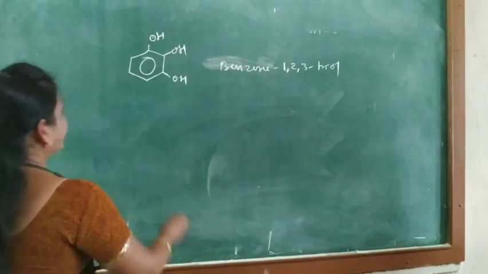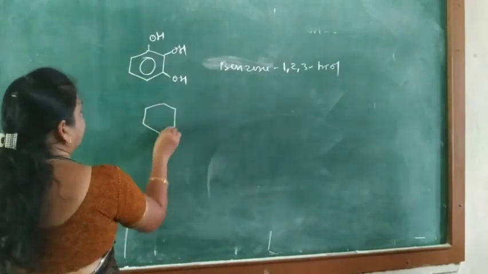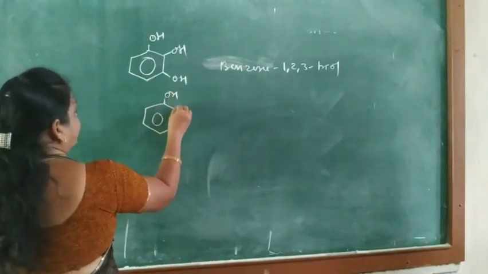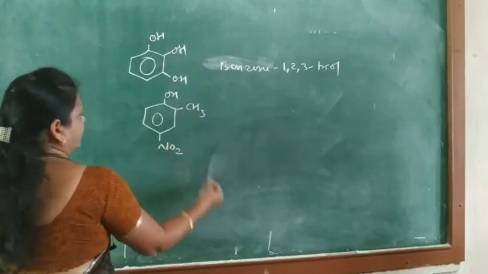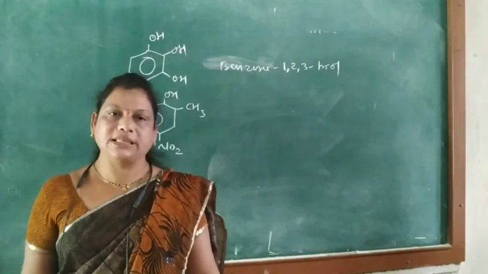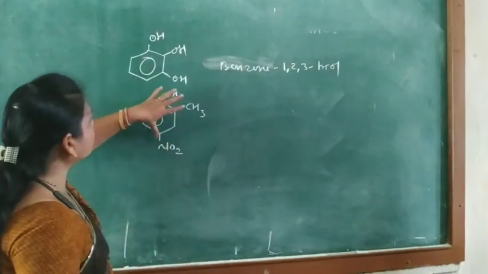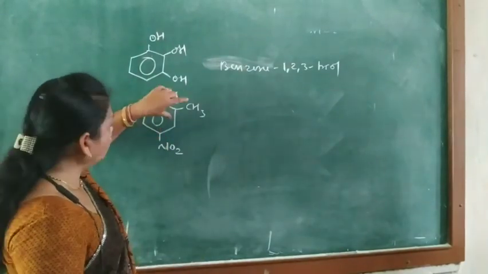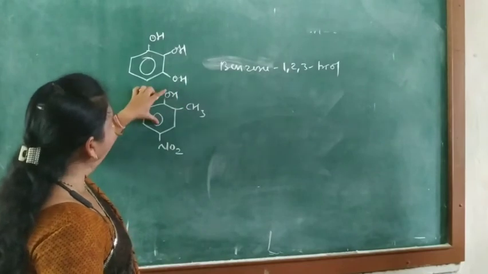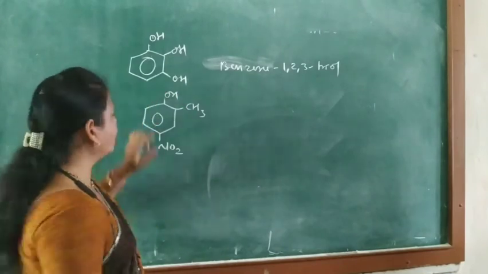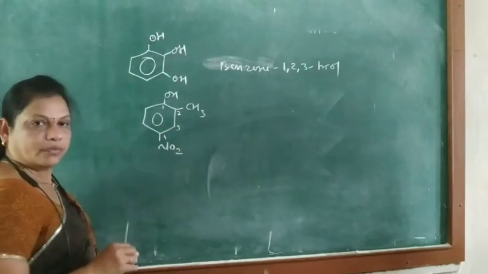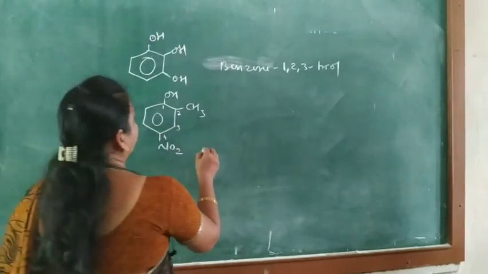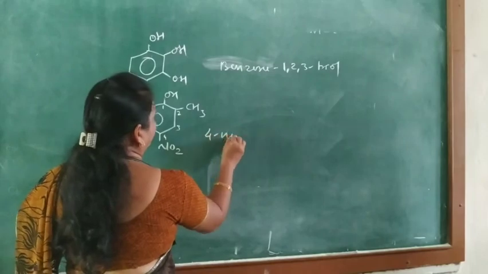Okay. Next here benzene, then OH, then CH3, and then NO2. If such a type of compound is there, then this is called a cresol, or this is a toluene, this is a phenol. So here 1, 2, 3, 4. So here 4-nitro.